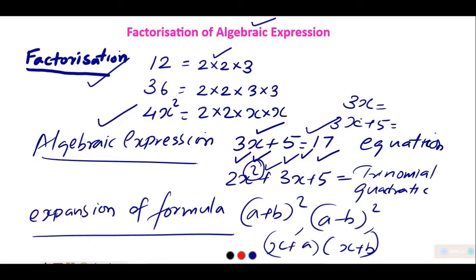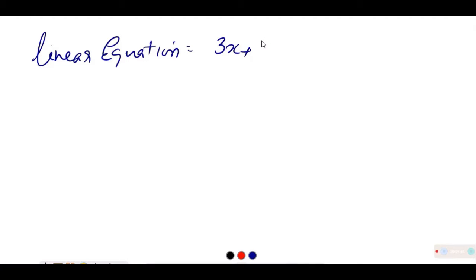Let me move to another page. You also studied about linear equation. It's like algebraic equation. For example, if there is a situation where we can say that 3x plus 4 is equal to 16. This is a linear equation. Linear is coming from a line when it is converted into a graph.